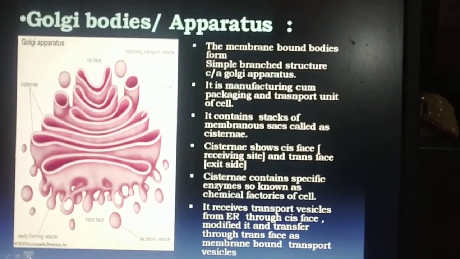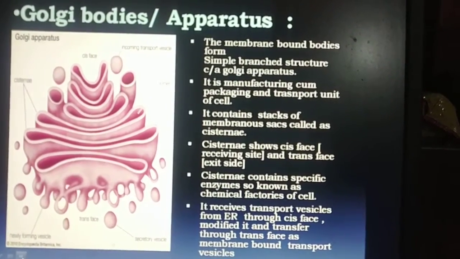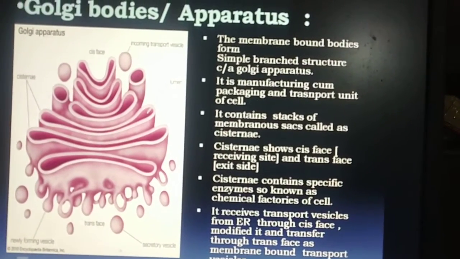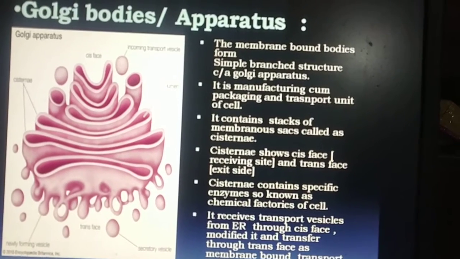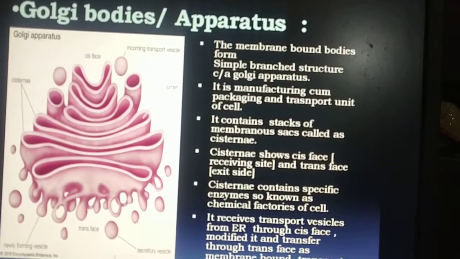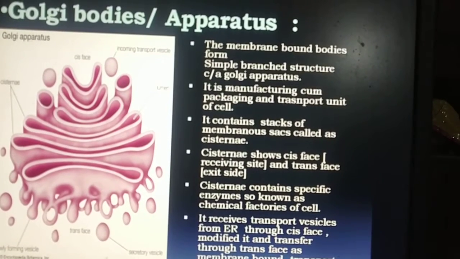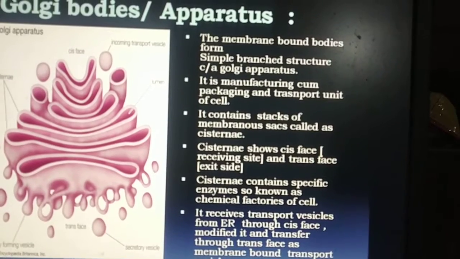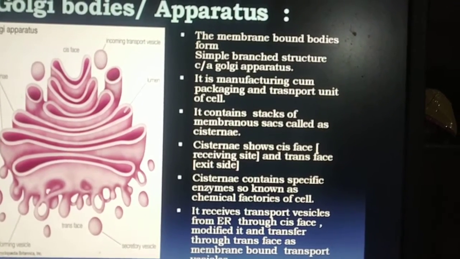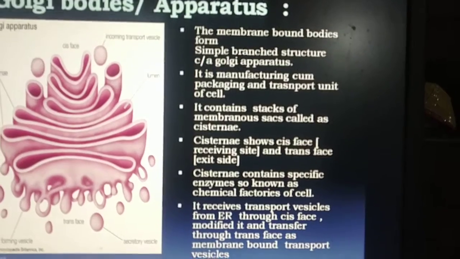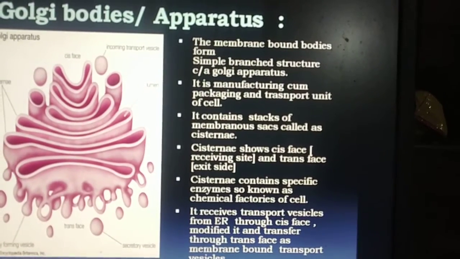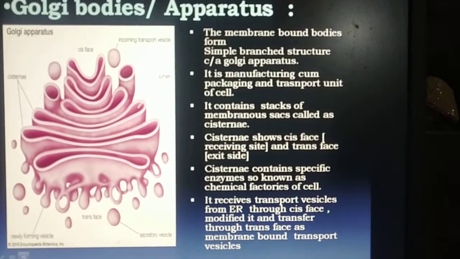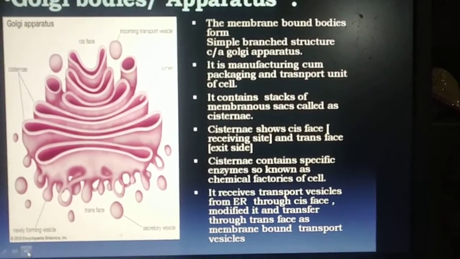It is the manufacturing, packaging and transfer unit of the cell, and it is present in the close vicinity of the endoplasmic reticulum. It contains stacks of membranous sacs called cisternae. Cisternae show two faces or two ends: one is the cis face and the other is the trans face. The cis face is the receiving side and the trans face is the exit site.